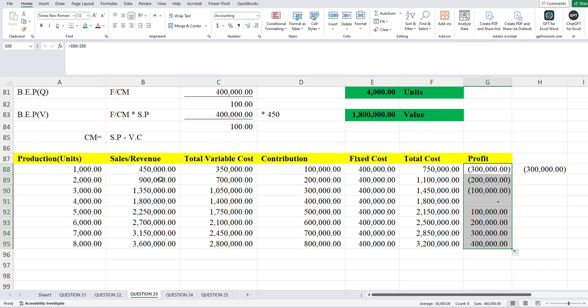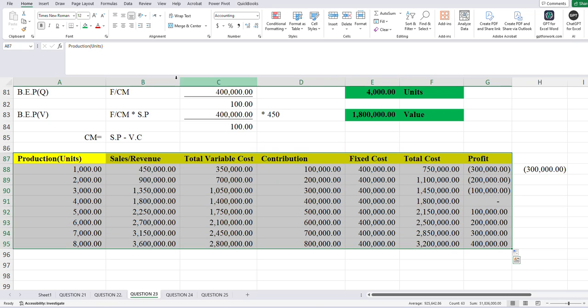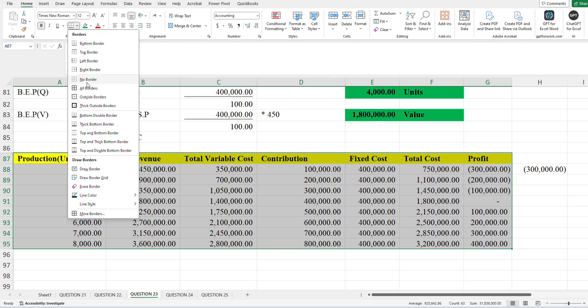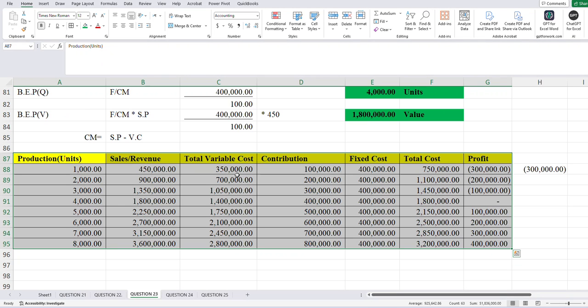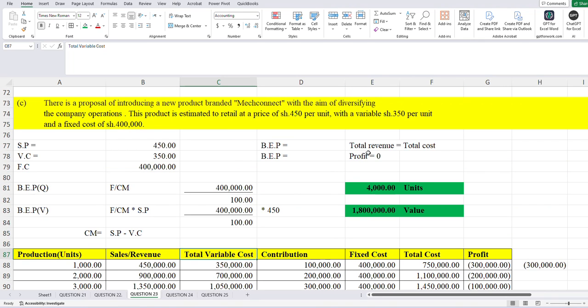So this is what you're having. I want us to use this data here to plot our graph. So how will we go about it? At this point, I know the variables that I need, given the fact that we know very well that break-even point is a point where my total revenue is equal to total cost. And it is the level of production where our profit is equal to zero. And at the same time, determining the same, we're having fixed cost over contribution margin.